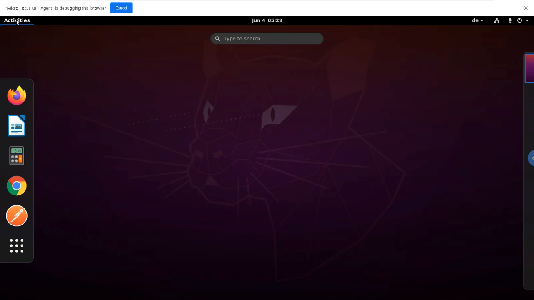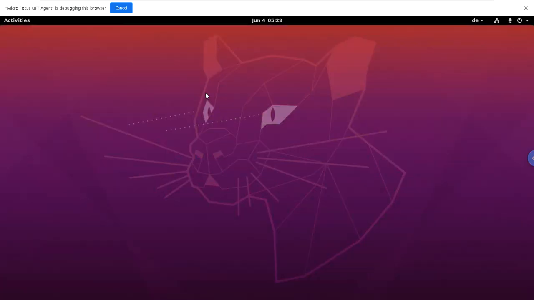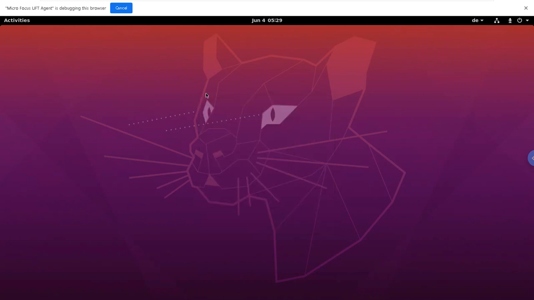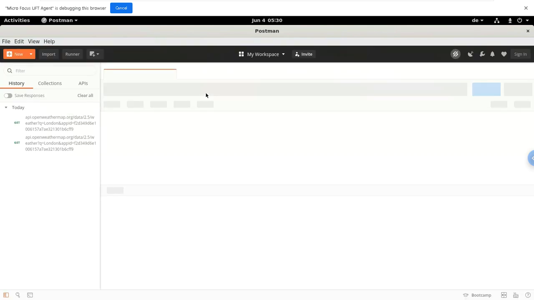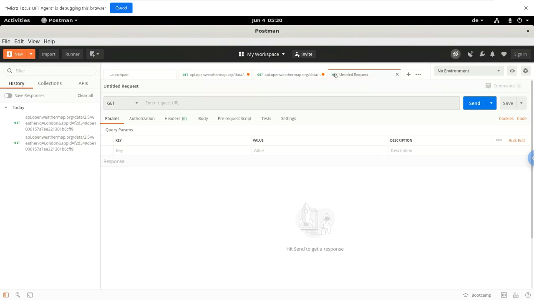Now the next iteration will start in the same manner. This is typical UFT functionality. We execute one iteration, and the second iteration will be executed in the same manner. It's launching Postman again, and now it should open another new tab, which will run the request for Frankfurt. Okay, so now here we are. Open new tab.